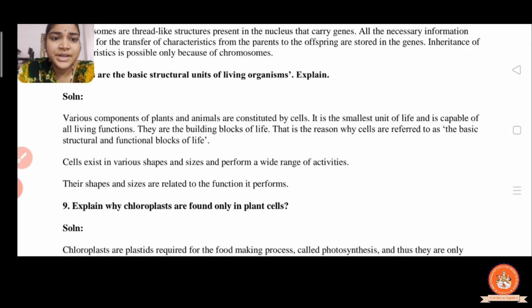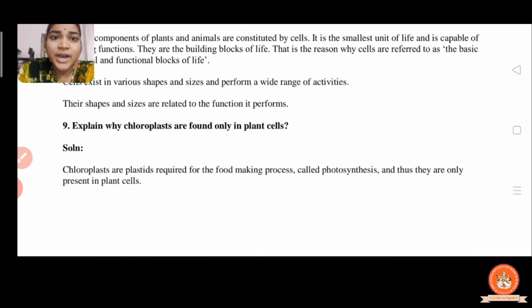Right? Now question number 9: explain why chloroplasts are found only in a plant cell. So the answer is, chloroplasts are plastids. Chloroplast is the green pigment plastid required for the food making process, which is called photosynthesis, and thus they are present only in the plant cell.